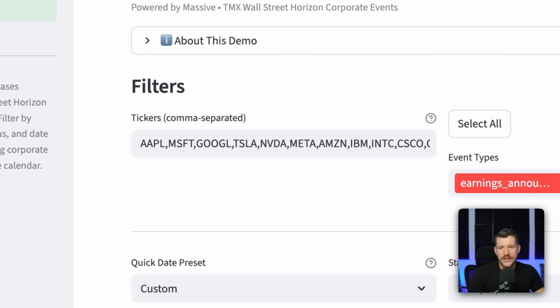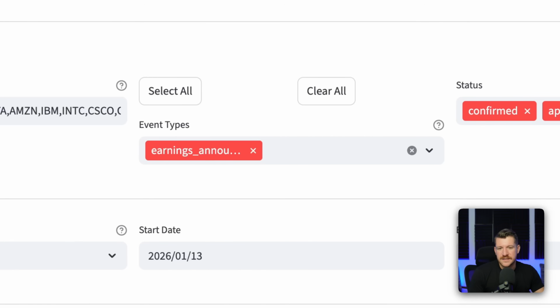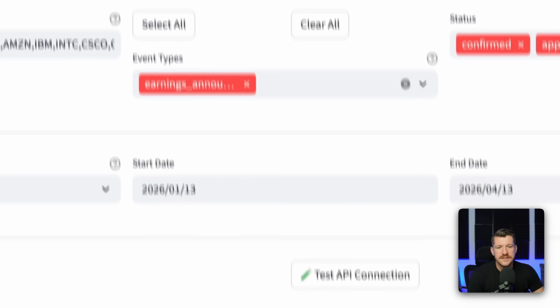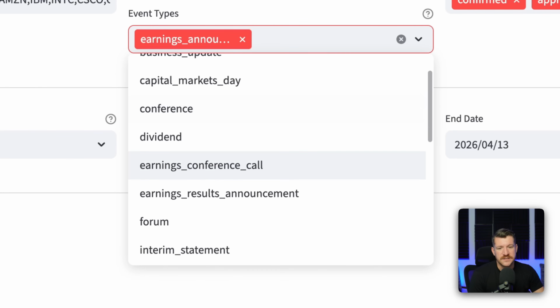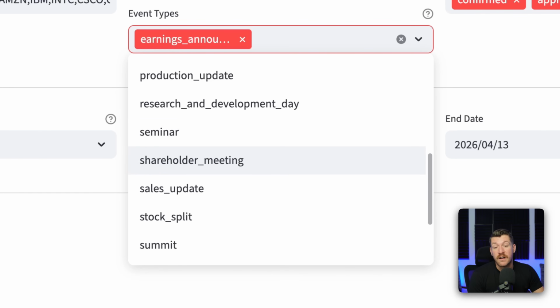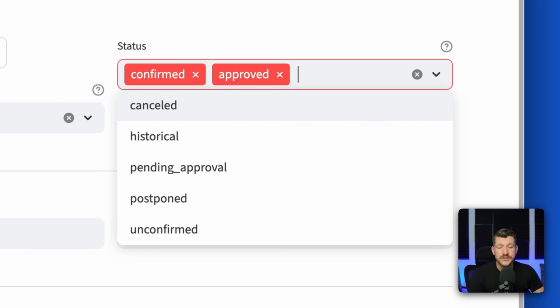So by default, I have several tickers here automatically populating the tickers field. You can add in any tickers that you're interested in. It also automatically selects the earnings announcements, since we're talking about earnings today. But you can select any of the event types that we offer as a filter in the API. For example, dividends, or maybe you're interested in conferences that a particular company is going to attend. You can filter by status, so like whether something's canceled, confirmed, postponed.